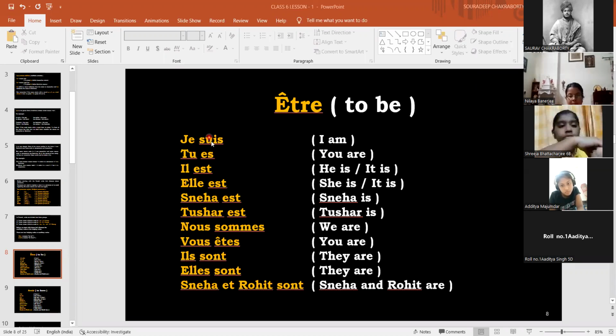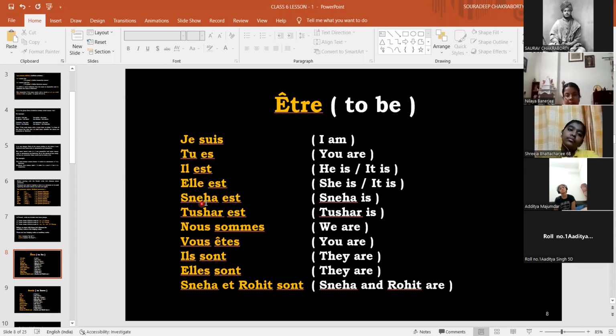The forms of the verb which go with the pronouns are given here. You should not change them. They will remain as they are. Je suis, tu es. Then il est, elle est. Je suis, tu es, il est, elle est.